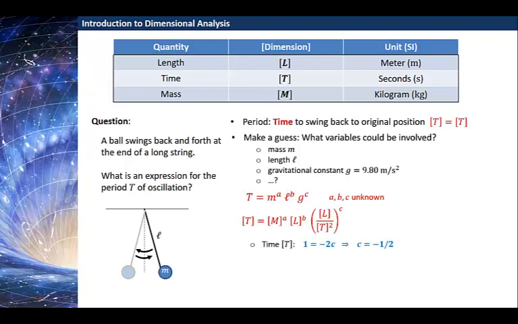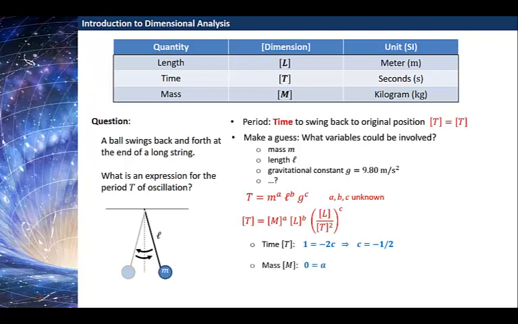Well, now we can do what we did before and match powers of dimensions on both sides. If we match the powers of the dimensions of time on both sides, on the left-hand side we have 1, and on the right-hand side we have time to the minus 2 all to the power c. So 1 is equal to minus 2c, or c is equal to minus 1/2.